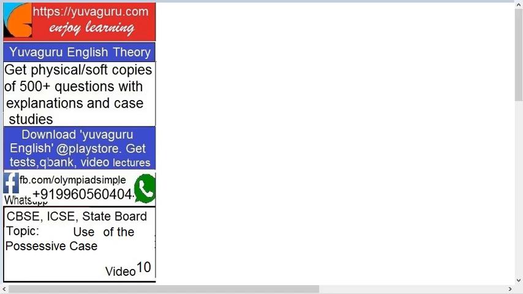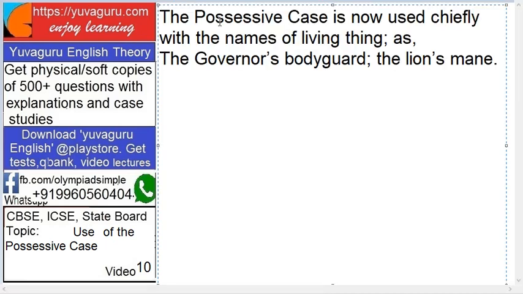Okay, now we'll study the use of the possessive case. Earlier we studied formation, now use. The possessive case is now used chiefly with the names of living things, the ones who are living. Governor's bodyguard, lion's mane. The governor is living. If he had expired, then we say the late governor's bodyguard. Governors and lions are both living. Can you say this for non-living things also?